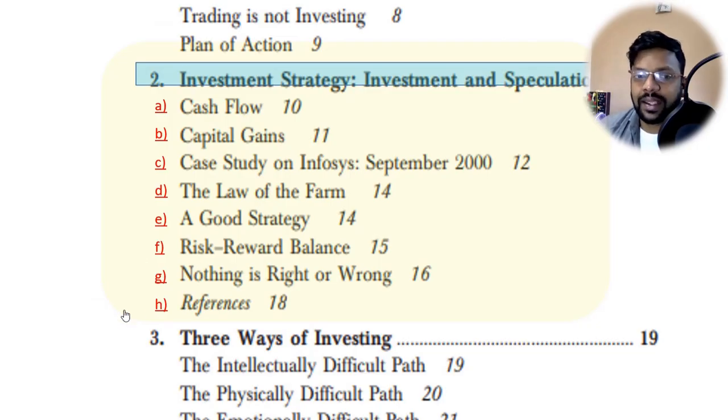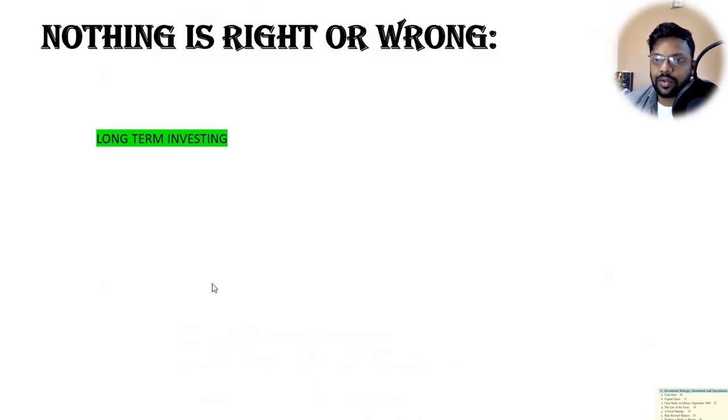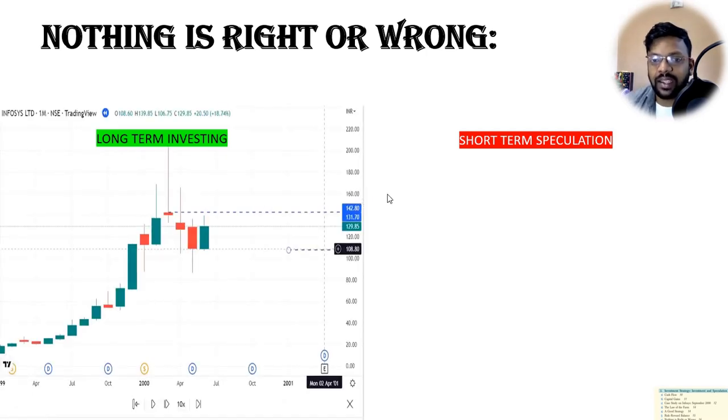So the next topic in the second chapter is nothing is right or wrong. After saying all these things, Parag Parikh also says nothing is right and nothing is wrong. Meaning, from now we have a knowledge that long-term investing is good, but short-term speculation is bad. But he also says it may not be the case always. For example, he takes two cases.